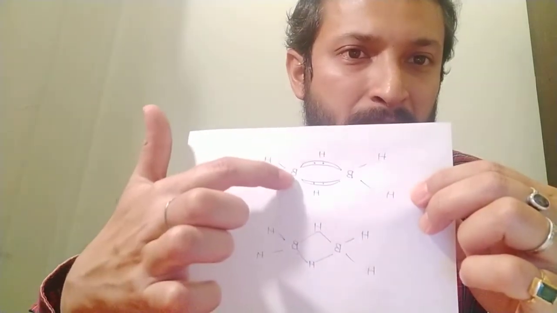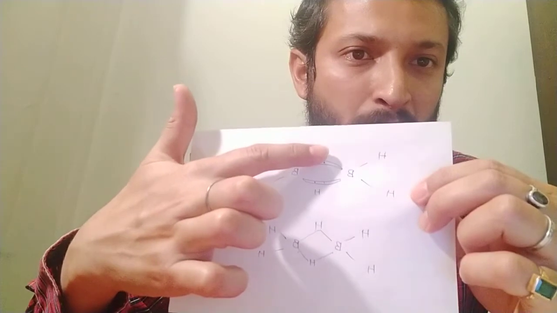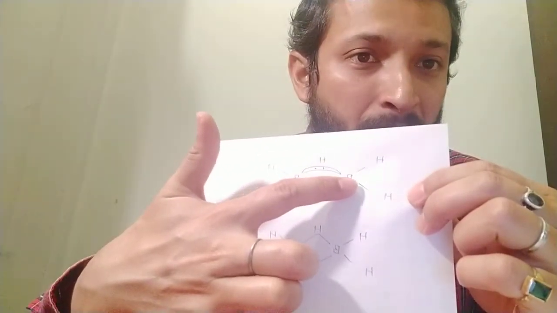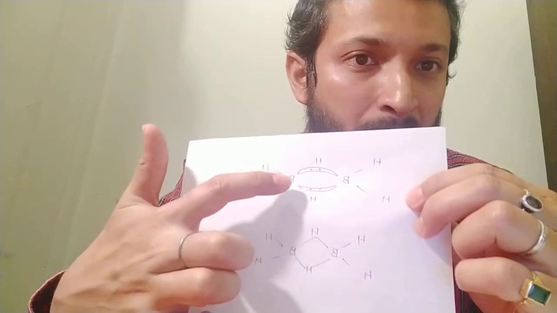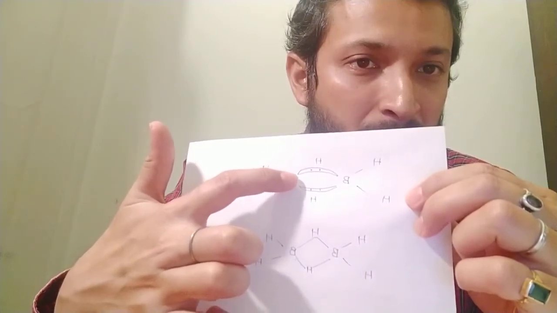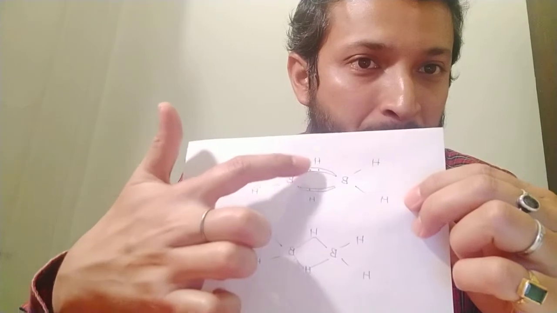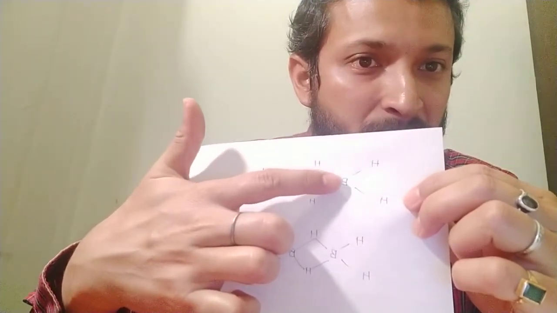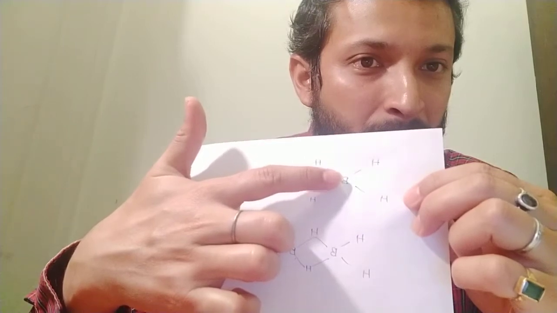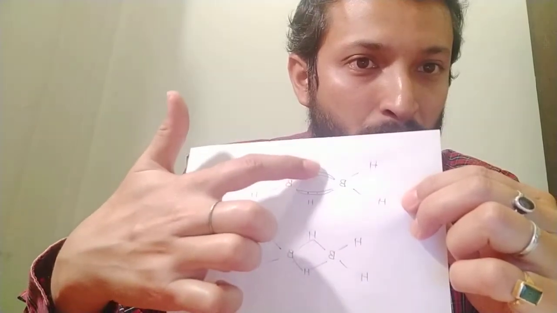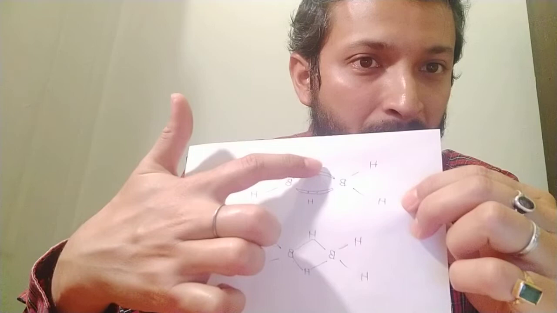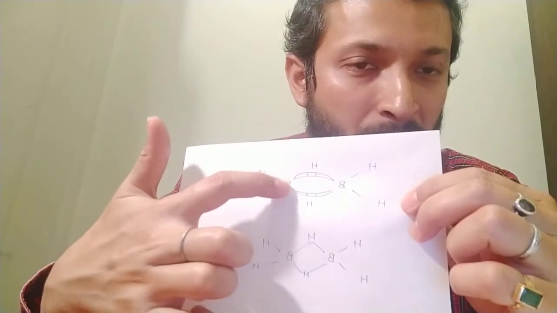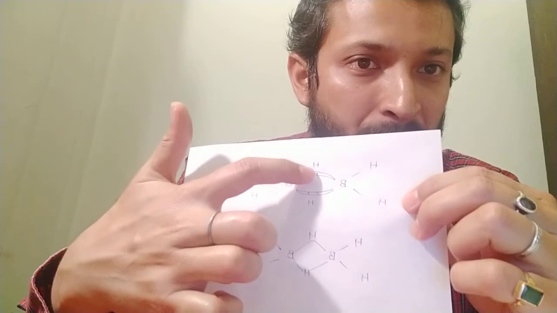Now this boron has 1 electron, this hydrogen has 1 electron, and this boron again has 1 electron. But the first bonding will be formed with the help of this electron, with which this boron has this electron of hydrogen and no electron from this boron side. So 1, 2 and 3 atoms are sharing 2 electrons, one of this boron and one of this hydrogen.